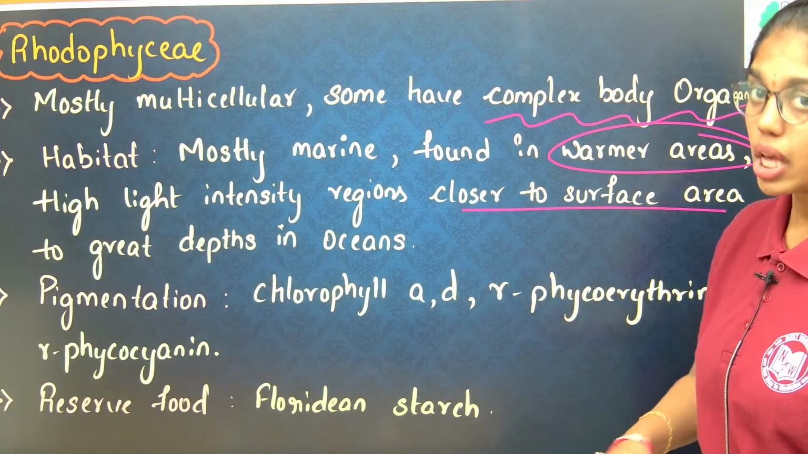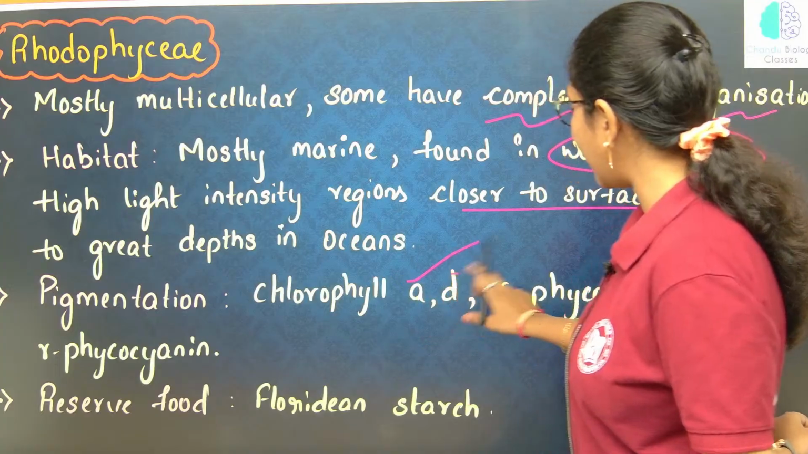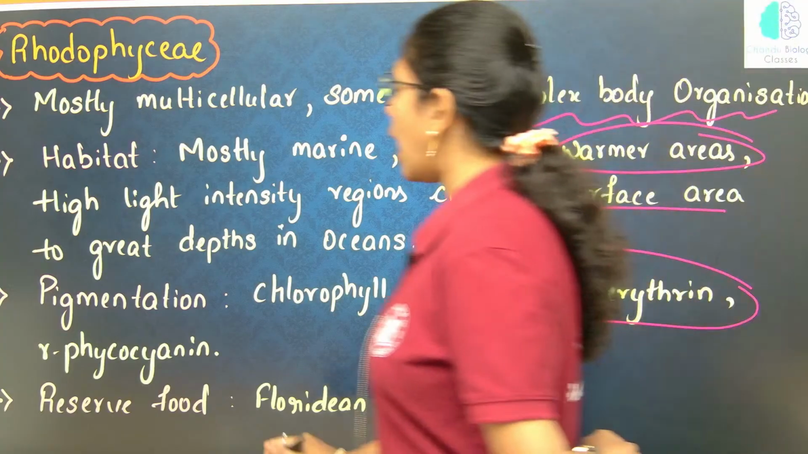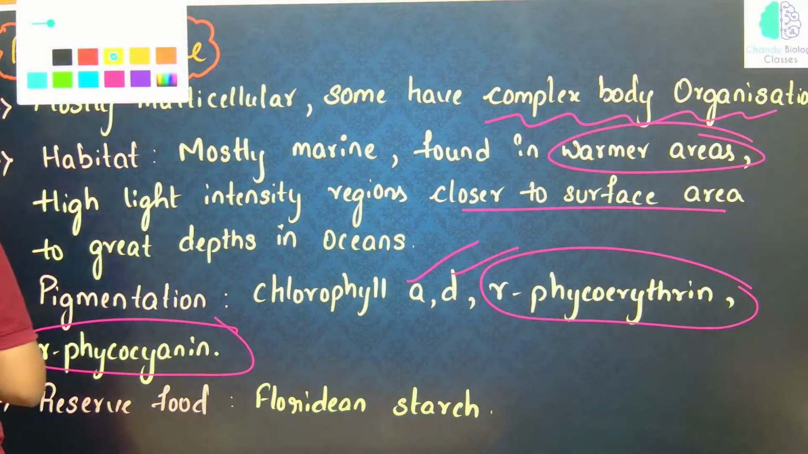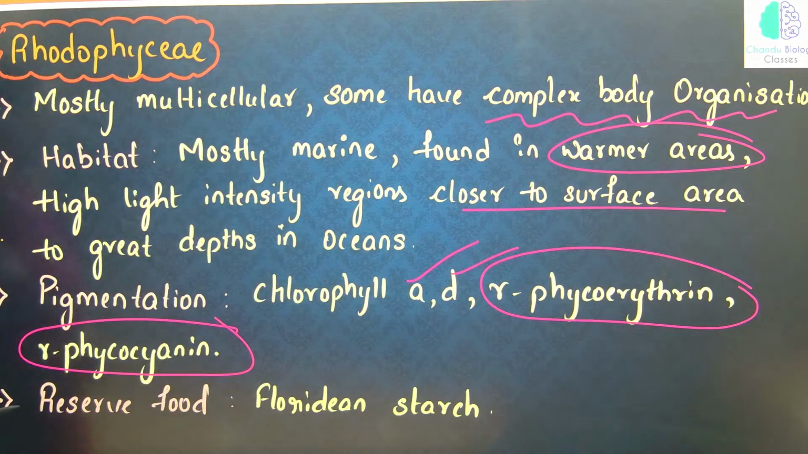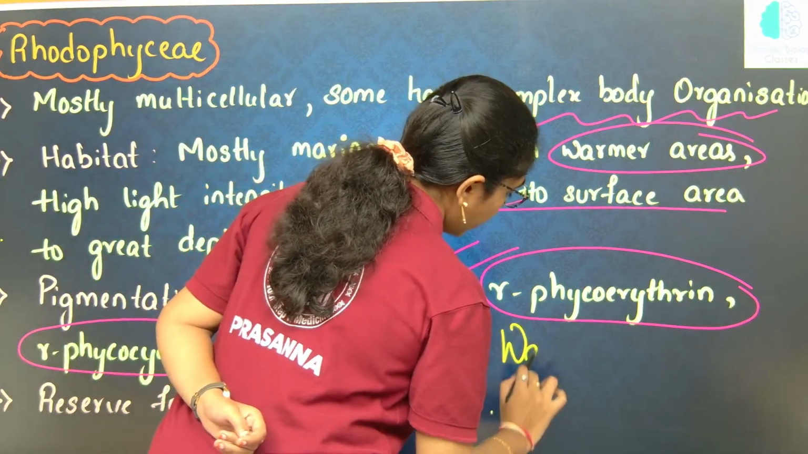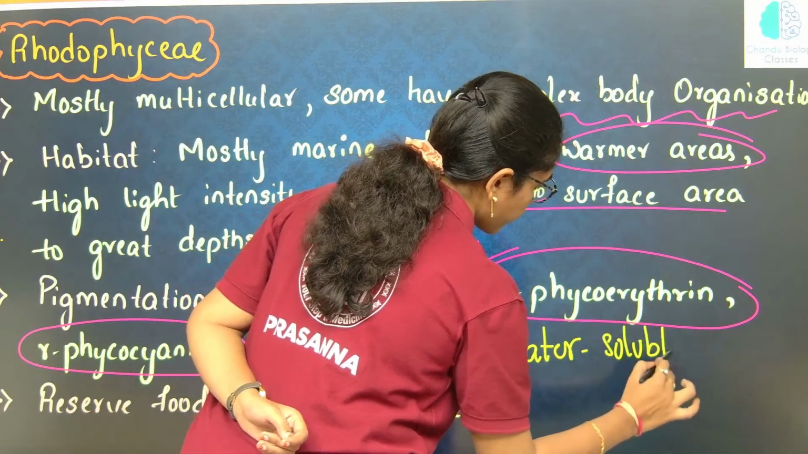Then pigmentation: in Rhodophycean members, they have chlorophyll a, d, r-phycoerythrin and r-phycocyanin. R-phycoerythrin and r-phycocyanin, these both are water soluble pigments.